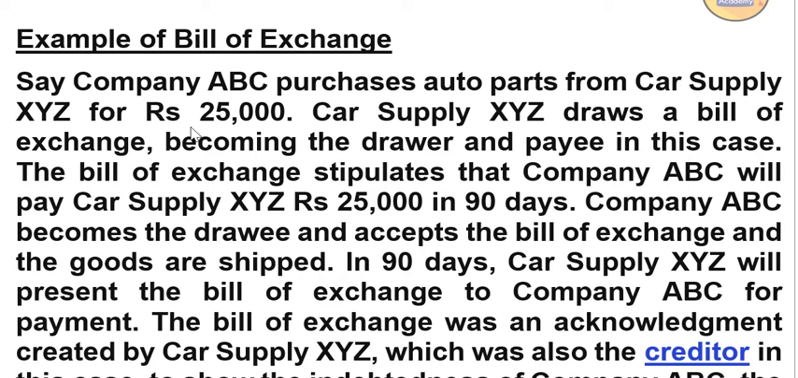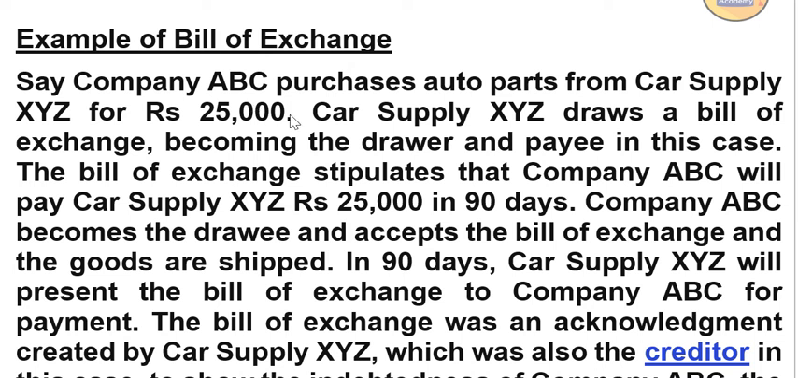That means whoever is receiving the amount becomes the creditor, and he will draw a bill of exchange, becoming the drawer and payee in this case. Because he is drawing a bill and he will receive the payment, in this situation drawer and payee are the same. The bill of exchange stipulates that company ABC will pay car supply XYZ rupees 25,000 in 90 days. So that means he has drawn a bill of exchange. Who has drawn the bill of exchange? That means XYZ.